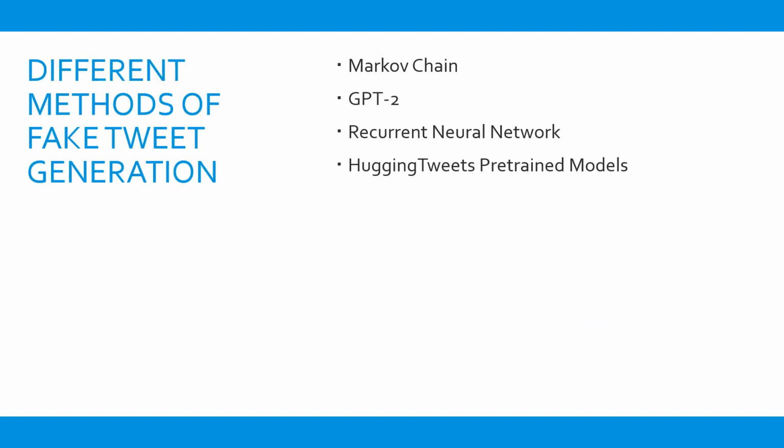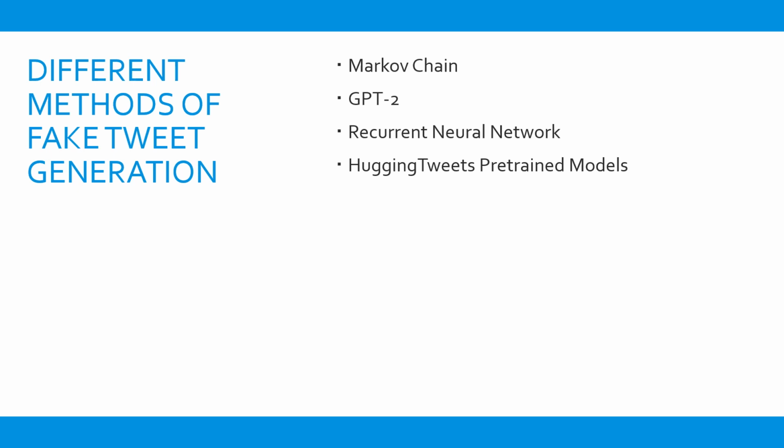These are the four different methods of fake tweet generation that we explored. Firstly was Markov chain, which is a more rudimentary approach which uses probabilities of previous sequences of text to predict the next sequence of text. Second was GPT-2, which is a pre-trained model from OpenAI that we could feed the tweets into to fine-tune the already pre-trained model.